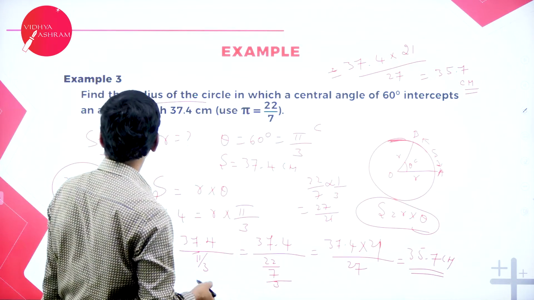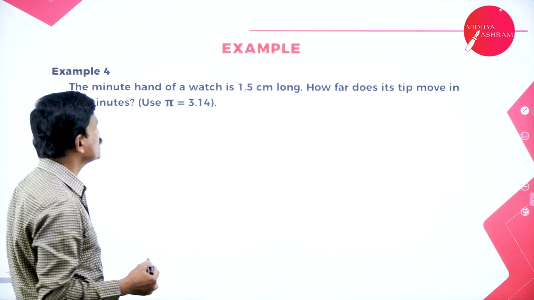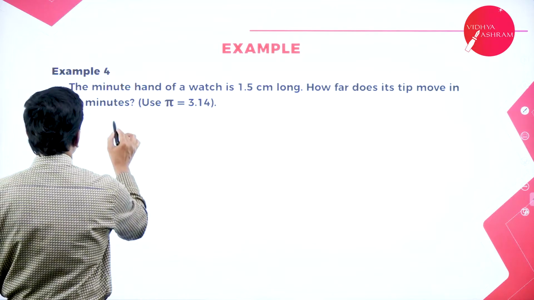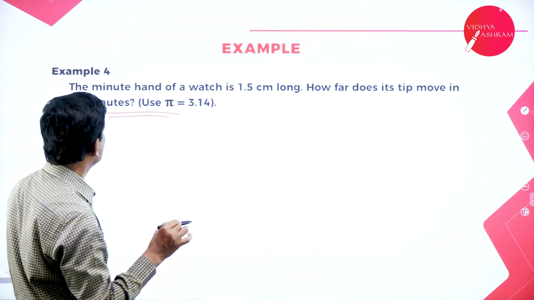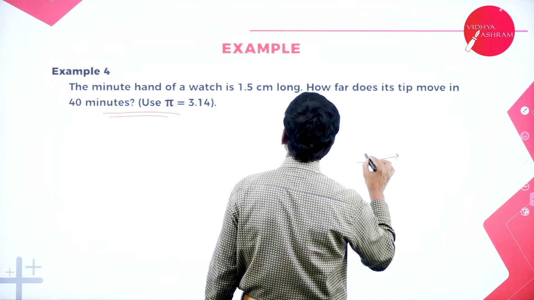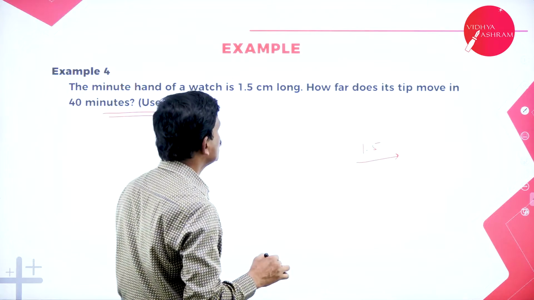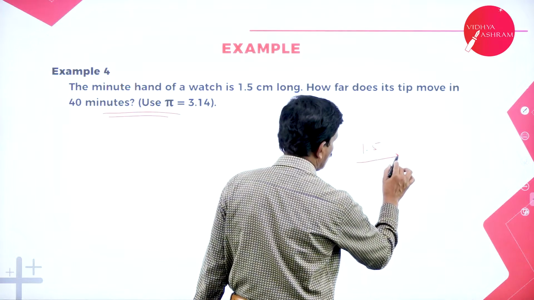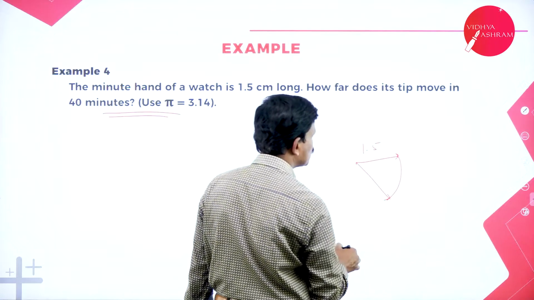Okay. Now let us come to the next problem. The minute hand of a watch is 1.5 centimeters long. How far does its tip move in 40 minutes? This is also important. So how far will it move in 40 minutes? This is to be determined.